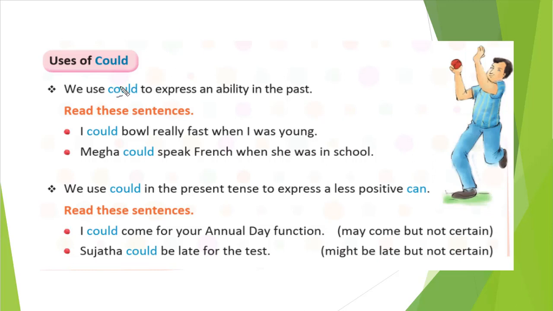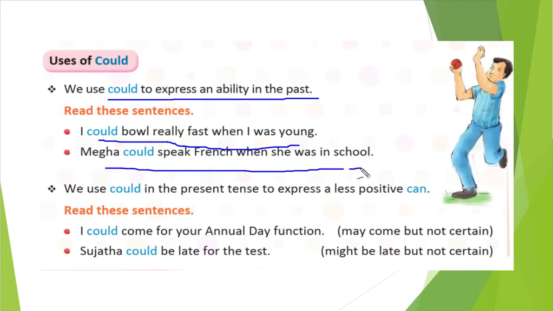We have seen can. So use could to express ability in the past. See, in the past you had that ability. To show that, we will use could. I could bowl really fast when I was young. Mega could speak French when she was in school. See, Mega was able to speak, right? So when she was in school, at that time she could speak, but now she cannot.